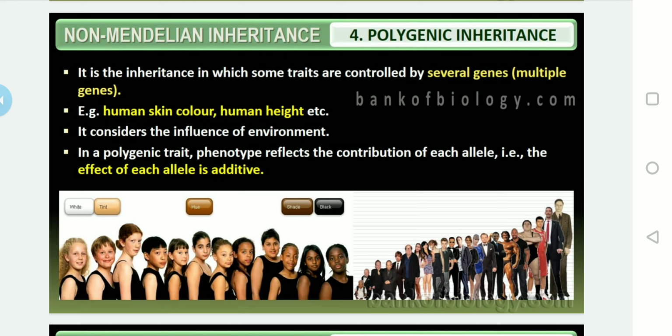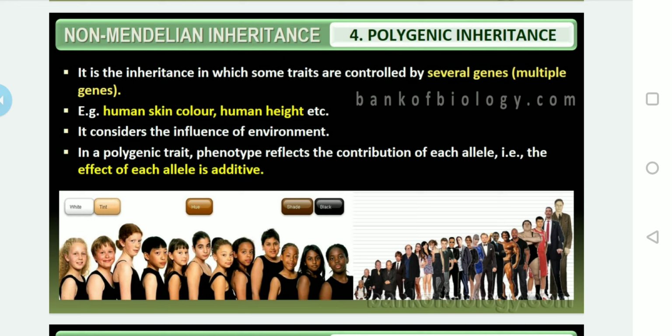In a polygenic trait, the phenotype reflects the contribution of each allele. Thus, the effect of each allele is additive. Here, if you consider white or very fair, we can also give the tint, hues, a shade, and black.